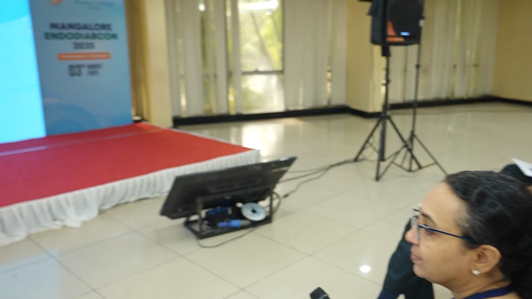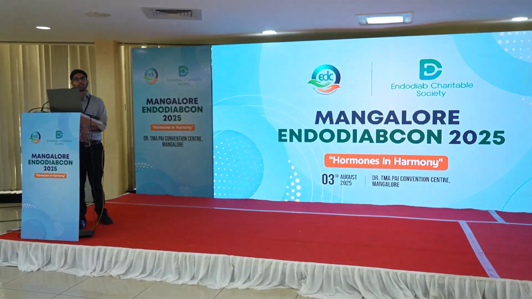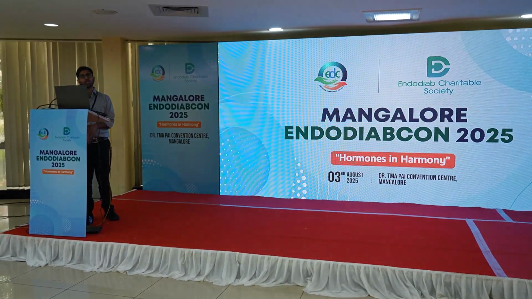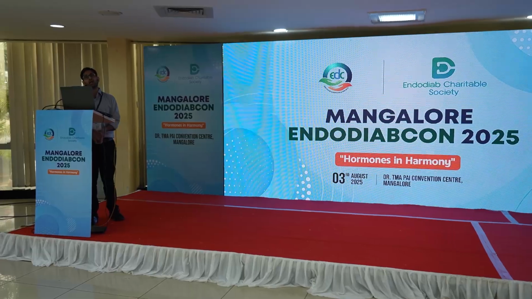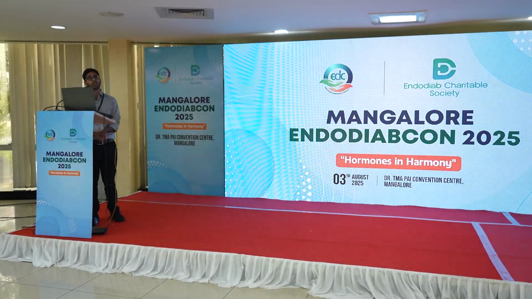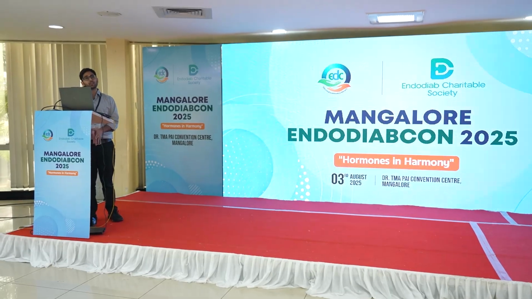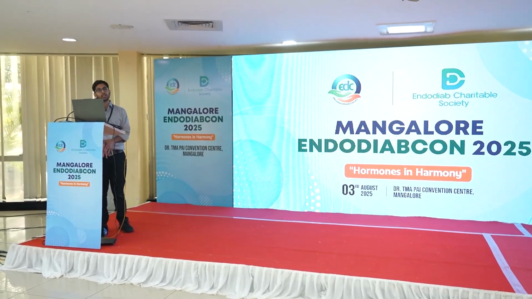SGLT2 inhibitors cause glycosuria, ma'am. So due to that, even on presentation, normal glucose levels will be seen. Plus, if the patient is on SGLT2 inhibitors, he should have any precipitating factors like he's not taking food properly, he has starvation, or he has an ongoing infection in him, which was present in my patient, like he had an infected foot ulcer. That infection has actually precipitated euglycemic decay on the background of an SGLT2 inhibitor use.